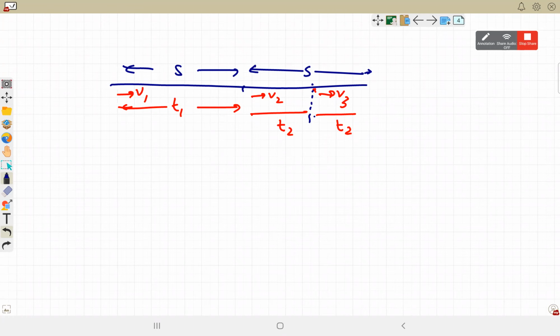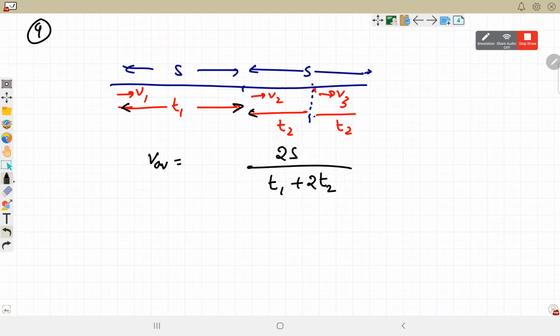Done? Right. So what did we do for this? Average speed is total distance, total distance is 2s, divided by total time t1 plus 2 times t2. This is for question number 9. We did 3-4 cases. One of them was when the journey is covered in two equal paths of s and s. So the first t1 had come, s divided by v1.